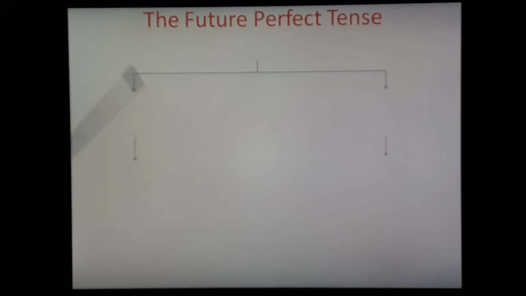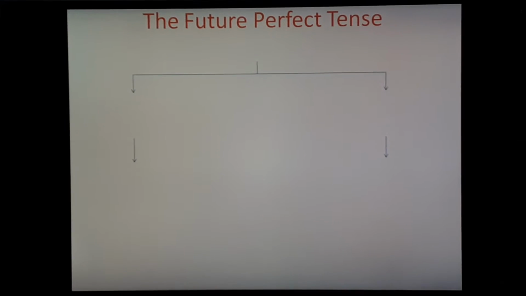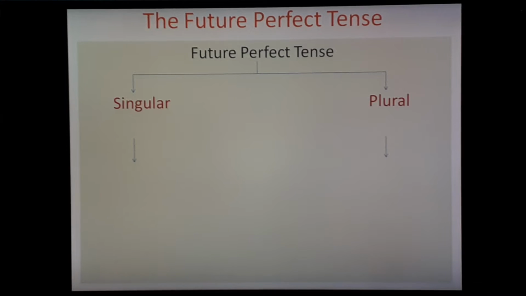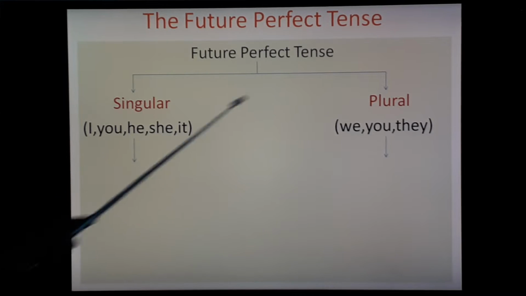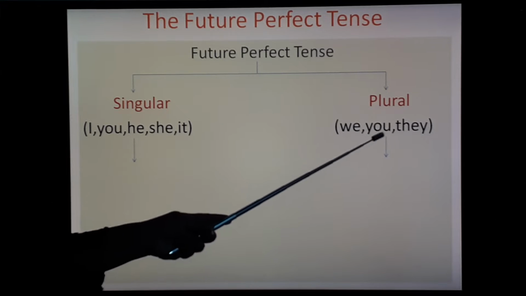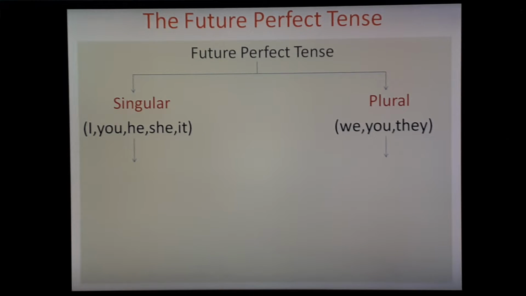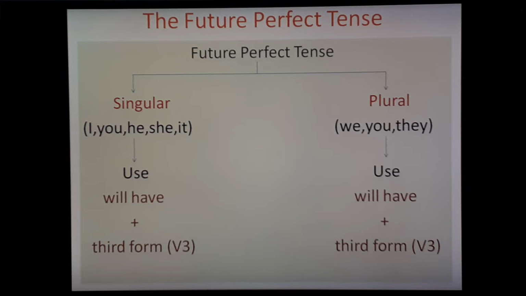Let's learn with the help of diagram. Now see singular I, you, he, she and it, and plural we, you, they. Now let's learn the sentence formation.